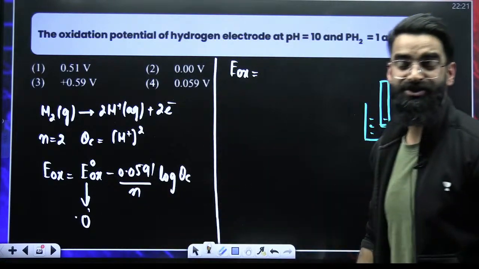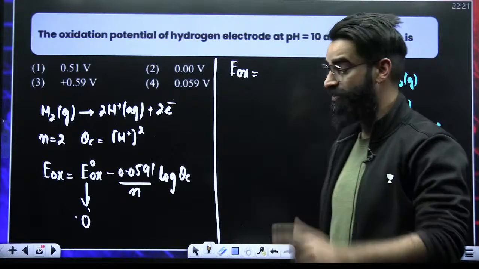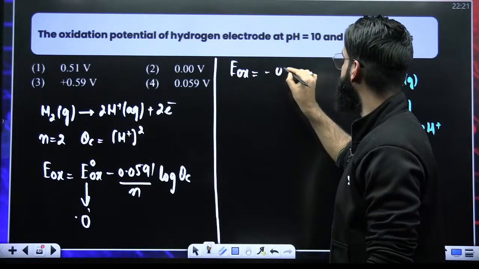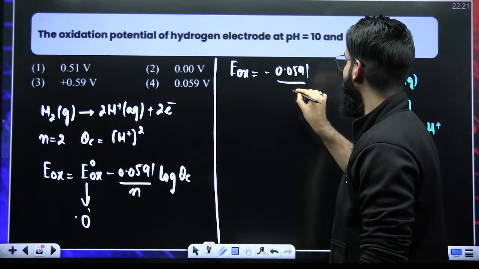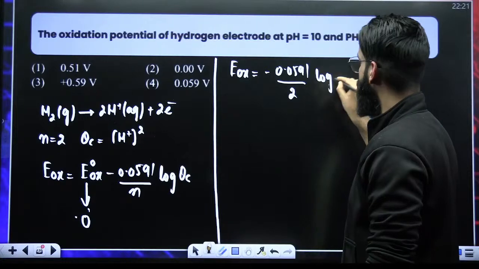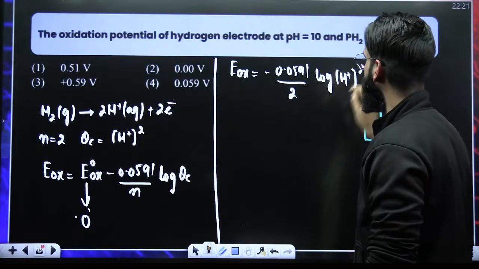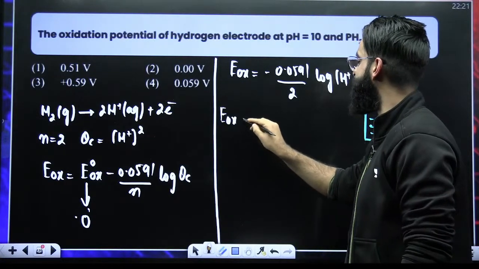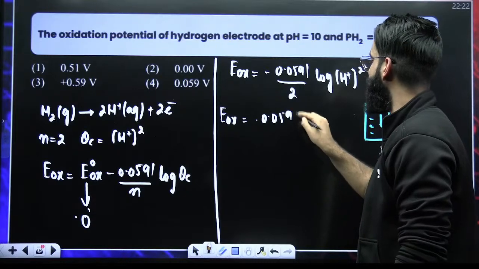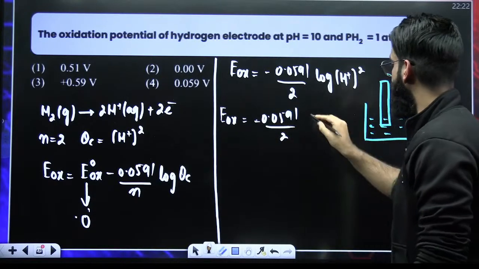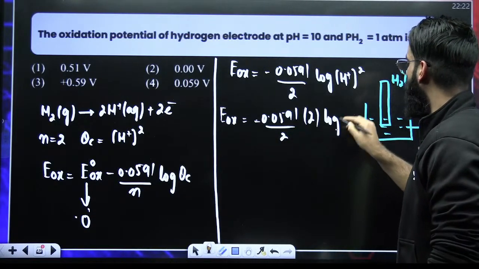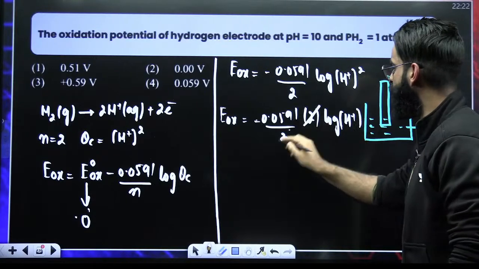And the standard oxidation potential as well as the standard reduction potential of the hydrogen electrode is 0. So this is minus 0.0591, and the N value here is 2, times log of QC. QC is concentration of H positive raised to the power 2. So EOX is equal to minus 0.0591 divided by 2, times 2 times log of H positive concentration. This 2 gets cancelled.